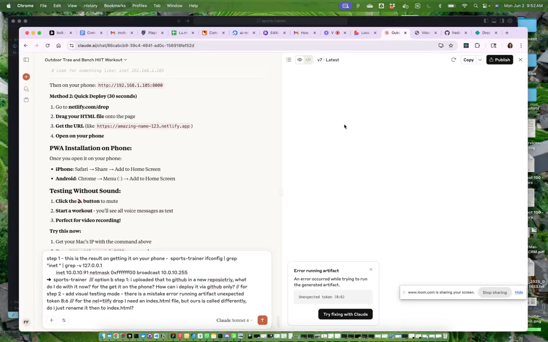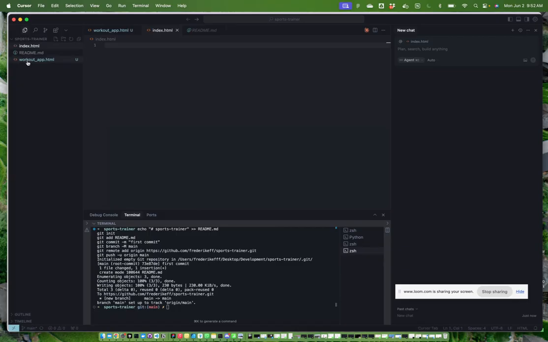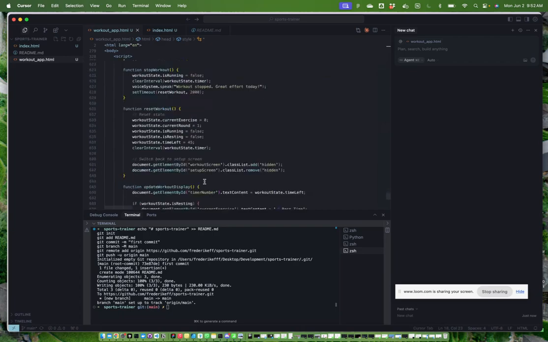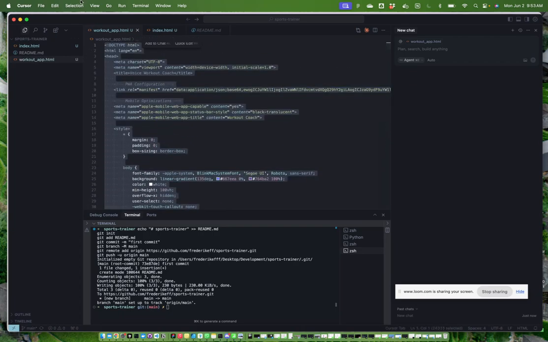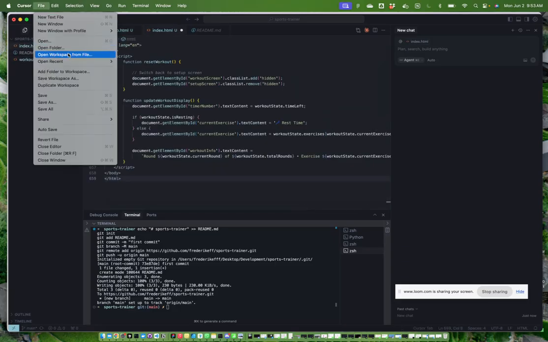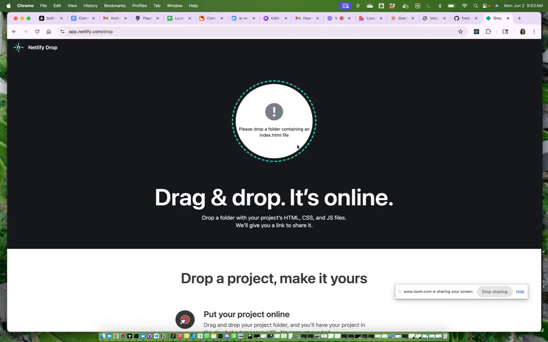I mean, we can do this and just test, right? So let's just basically create a new file and call this index.html. And then we take all of this here. Ta-da! And copy this in here. Then we save this. Save all. Then we go to our drag and drop.